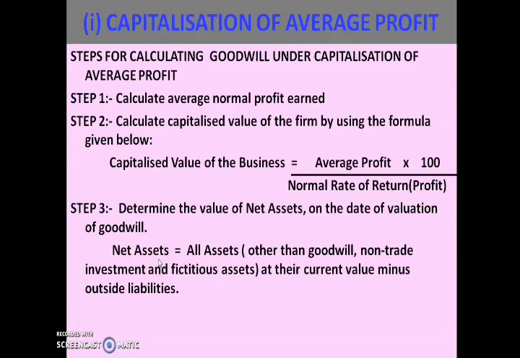You know the formula for calculating the net asset. We have already studied this while calculating the super profit, when we were studying the asset approach. It is all assets minus outside liabilities. All the assets except goodwill, non-trade investment and fictitious asset, keeping aside these 3 items, if you subtract outside liabilities from the rest, whatever amount you get is your net asset. So calculating the net asset is your step 3.